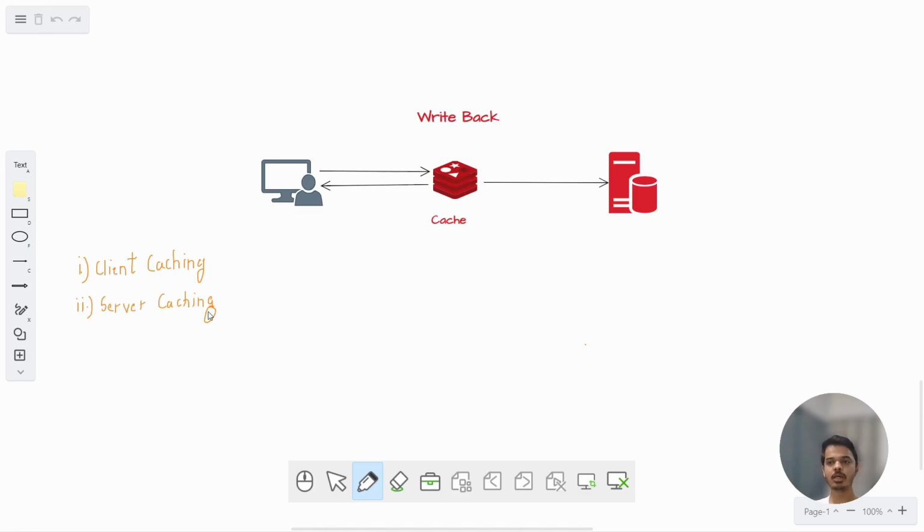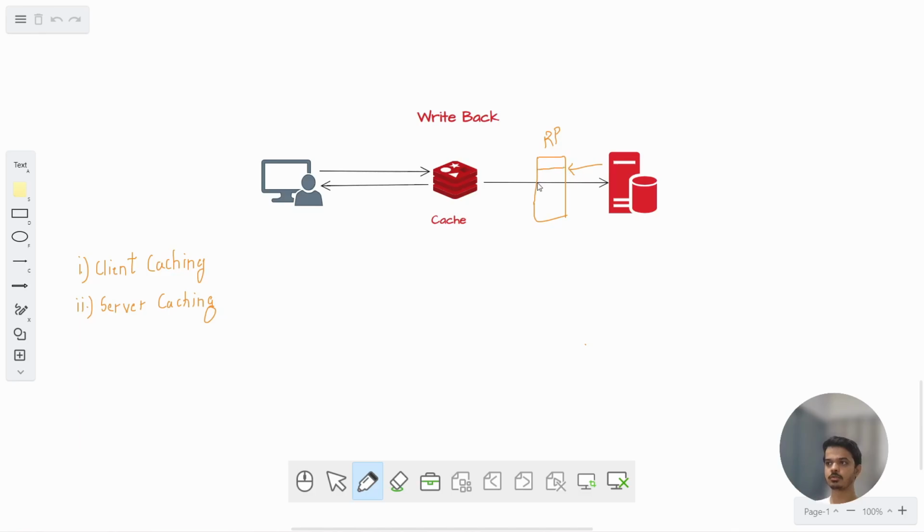Now, if you have seen my proxy video, you might have seen that in front of the application server there is a reverse proxy server. Whatever responses are coming back from the application server, the reverse proxy server stores them.